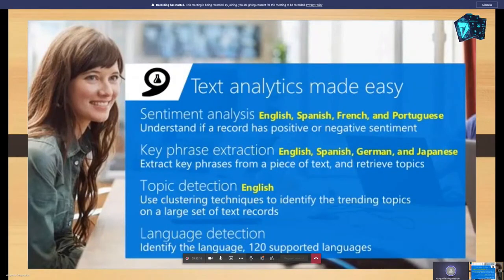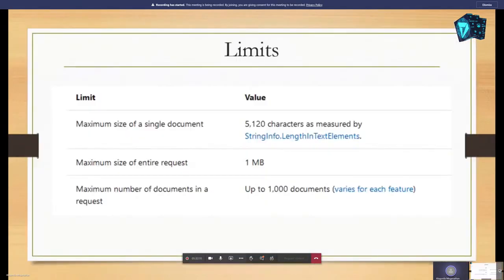These are some of the features of Text Analytics, and it also has some limits. The maximum size of a single document is 5120 characters, the size is 1 MB, and the maximum number of documents in a request is 1000.